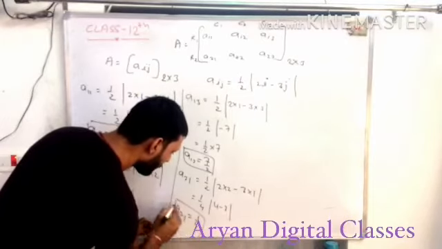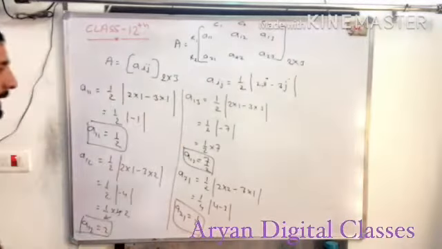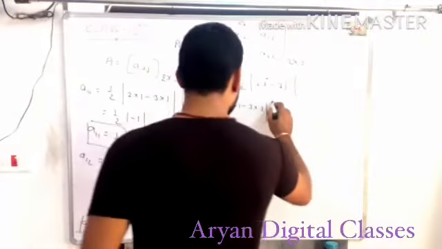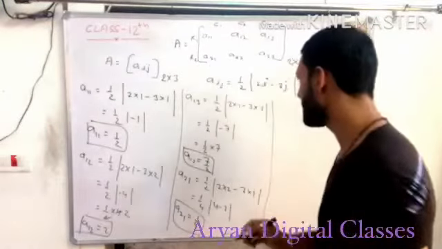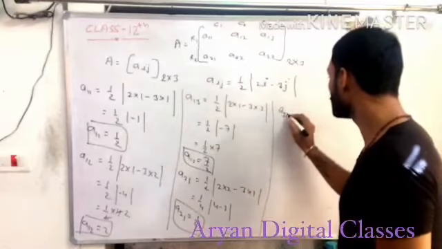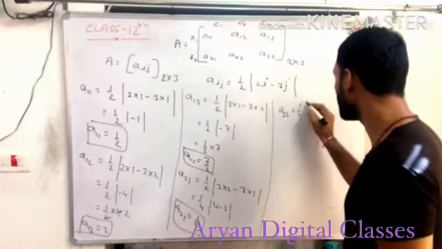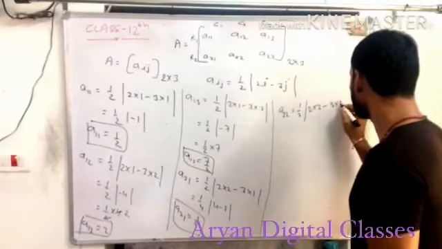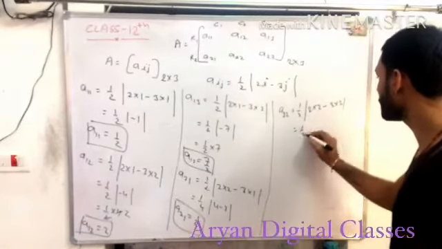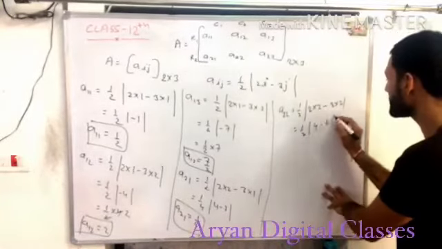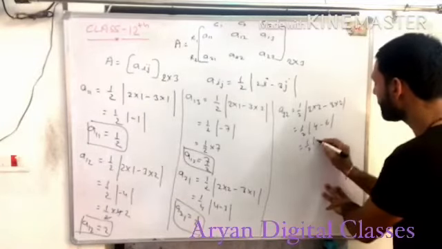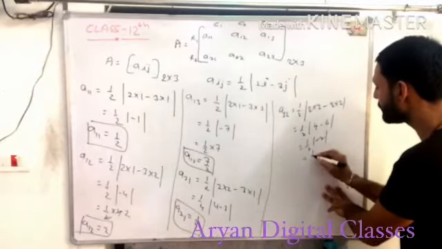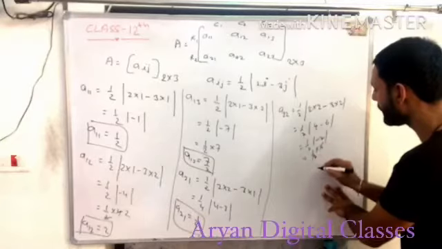The value of A21 is 1 upon 2, and it is the fourth element of the given matrix. After that A22, which means i is equal to 2 and j is also equal to 2: 2 into 2 minus 3 into 2, and we can say 1 upon 2, 4 minus 6, 1 upon 2 modulus of minus 2, and minus 2 changes into plus 2, 2 by 2 cancel.